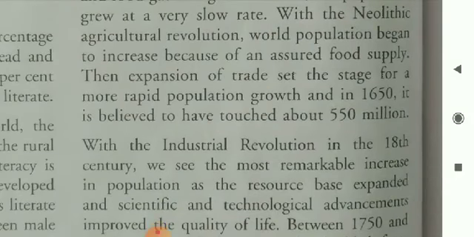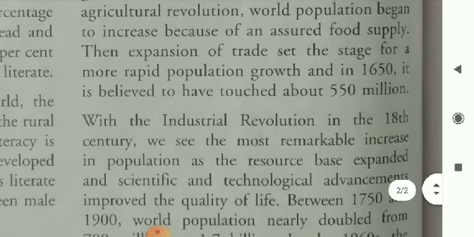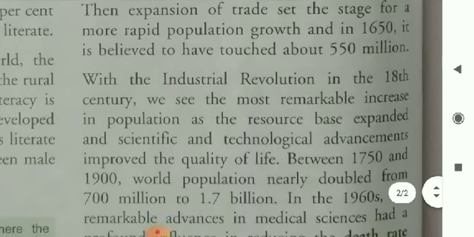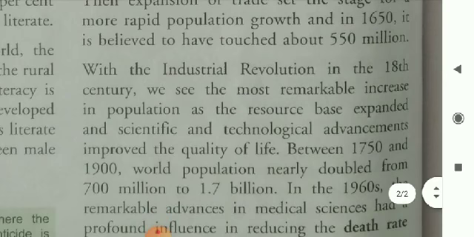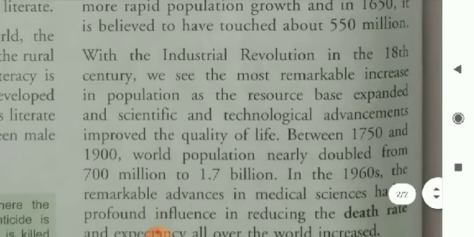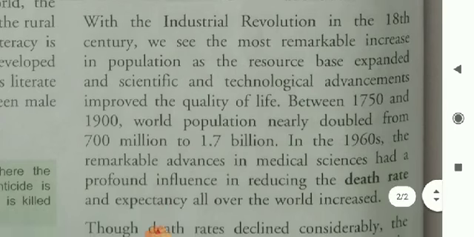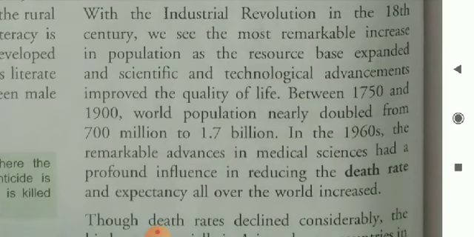With the Neolithic agricultural revolution, world population began to increase because of an assured food supply. Then, expansion of trade set the stage for a more rapid population growth, and in 1650, it is believed to have touched about 550 million.